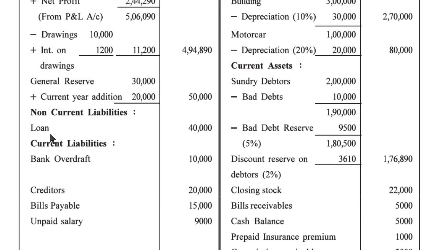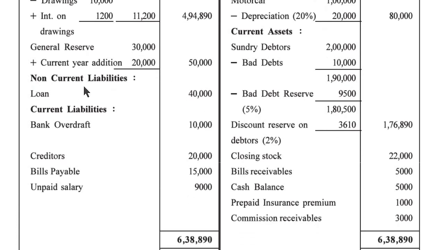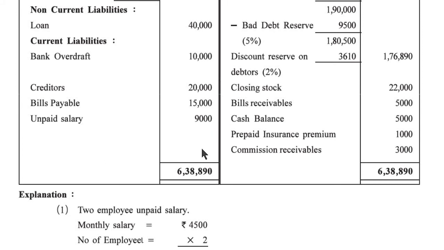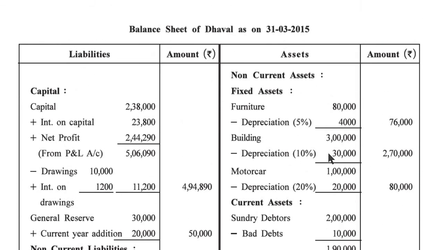Outer column 50,000. Loan 40,000 as non-current liability. Current liability: bank overdraft 10,000. Creditors 20,000. Bills payable 15,000. Unpaid salary 9,000. Total 6,38,890. Now, asset side, non-current asset, fixed asset, furniture 80,000 minus depreciation 5%, 4,000, outer column 76,000. Building 3 lakh minus depreciation 10%, 30,000, outer column 2 lakh 70,000. Motor car 1 lakh minus depreciation 20%, 20,000, 80,000.